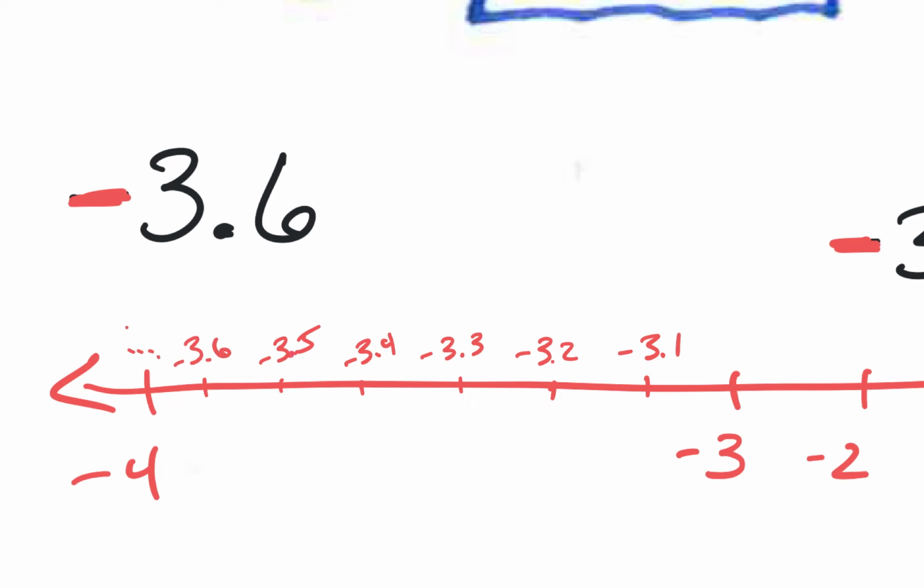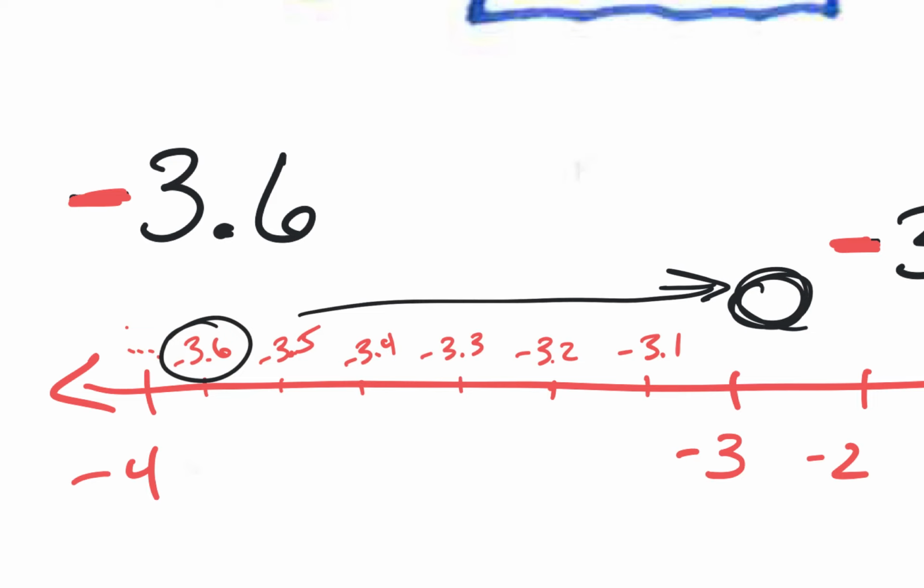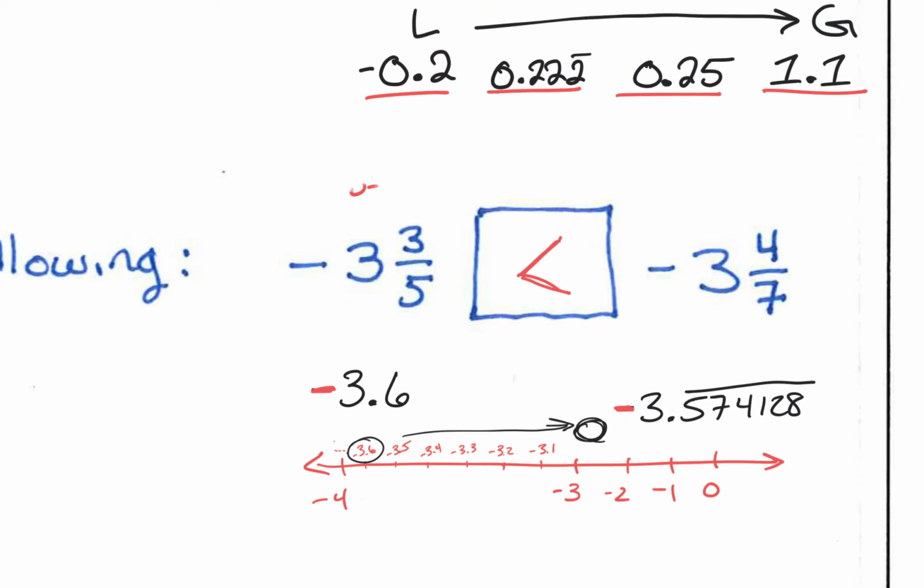Notice -3.5 and everything that's -3.5 and some more is closer to 0. 0 is over here. It's closer to 0 than -3.6 is. So -3.6 is actually smaller than a -3.5 anything. So when you have negatives, sometimes it's the opposite of what you think.